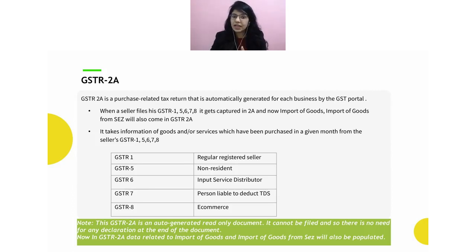The return period I have selected here is again the same, which is April 2021. The invoice date was 1st April. The return period I selected was April 2021, but I have delayed in filing the return, and I filed on 15th of May 2021, which is after the due date. So this is the second scenario. In this particular case, if the recipient downloads your GSTR 2A for the month of April 2021, this recipient will be able to see this particular invoice in the April 2021 return period itself.